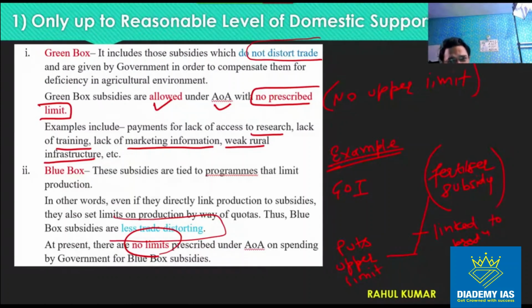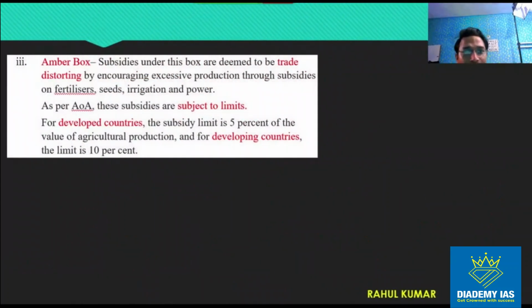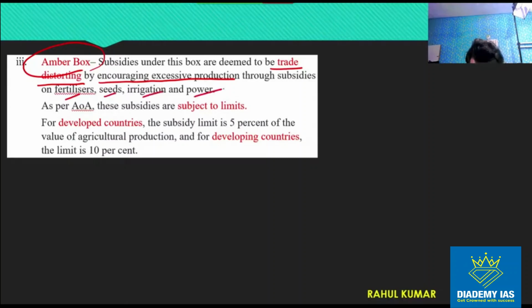So first हमने देखा green box subsidy, there is no limit. Second हमने देखा blue box subsidy, there is no limit, right? Now third one, amber box. In case of amber box, these are trade distorting, right? And they are encouraging excessive production through subsidies like fertilizer, seeds, irrigation, power, right?